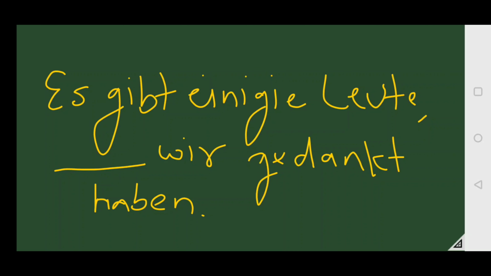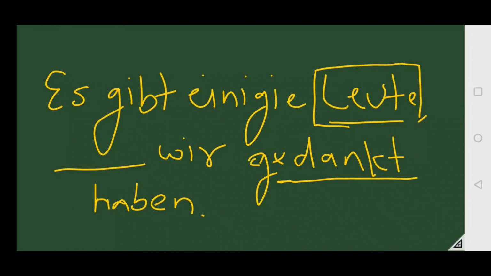Okay, so first we find out the article which is before comma. This is the noun before comma, Leute. The article is D. Okay, now we see the case. Which case is it? Now we read further and we see the verb, which is danken here, perfect gedankt. So danken is dative. So in relative pronoun, D plural changes into denen.